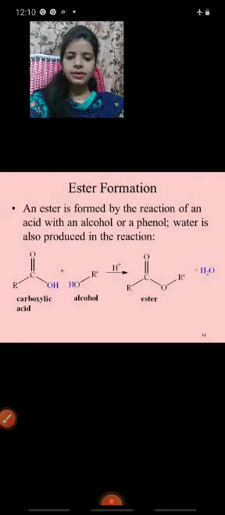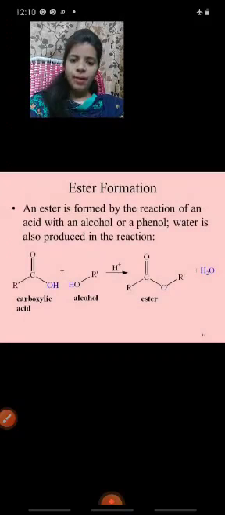Organic anhydrides are formed by the elimination of water from 2 molecules of carboxylic acid. So 2 molecules of carboxylic acid give rise to anhydrides and water molecules.